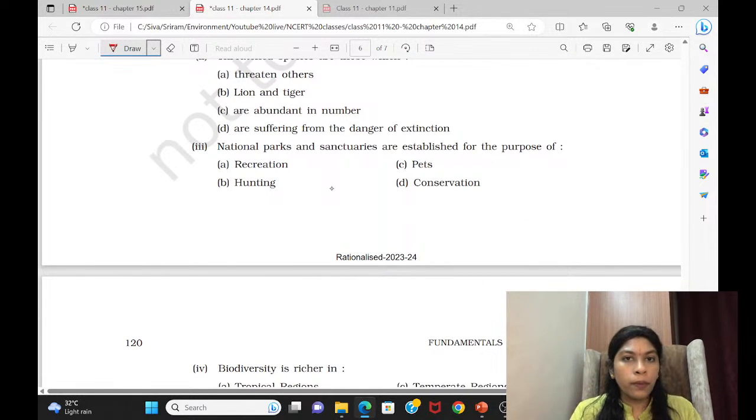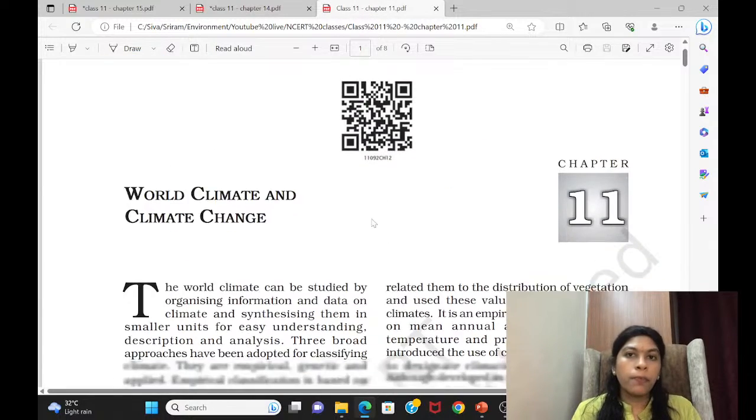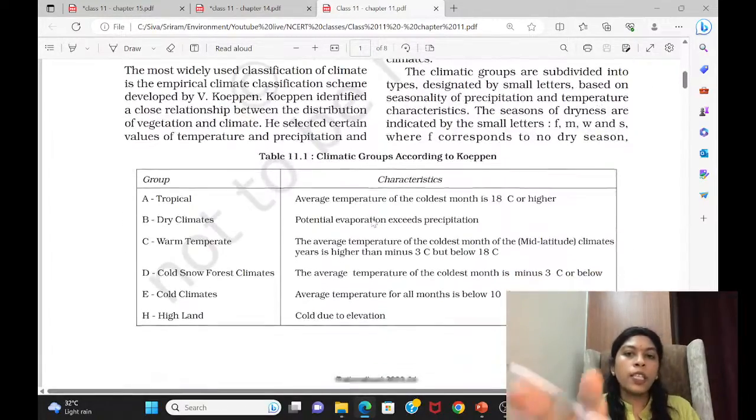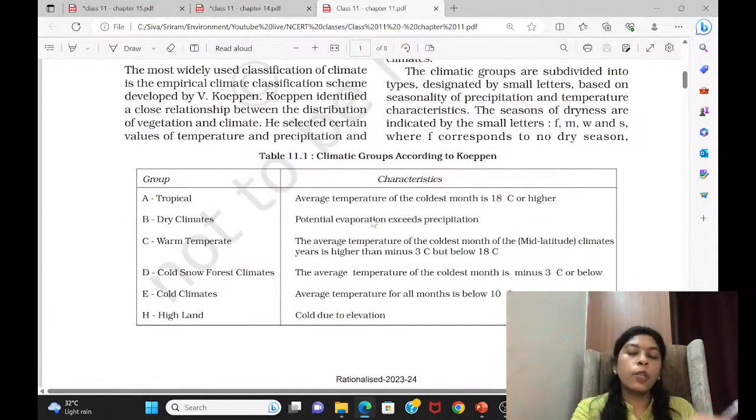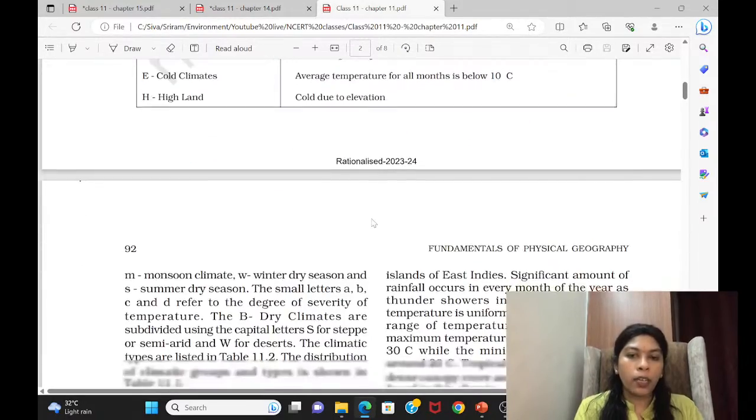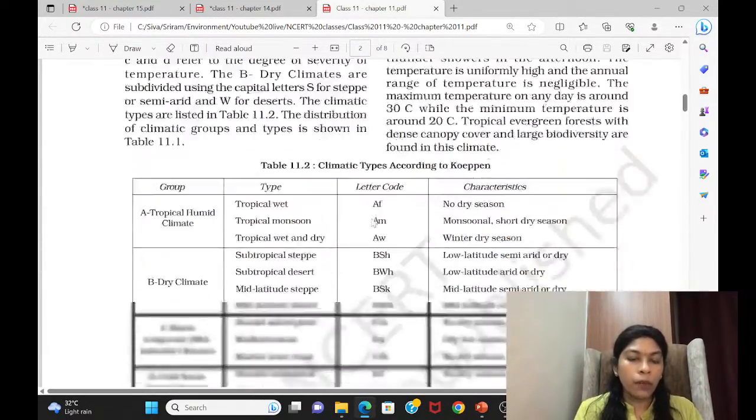So this also is over. Now we'll move to the last in the 11th unit, chapter number 11. Here, initially you leave everything. This you will be studying in your geography, the classification of climates, all will be there. This and all is not required to read for environment.